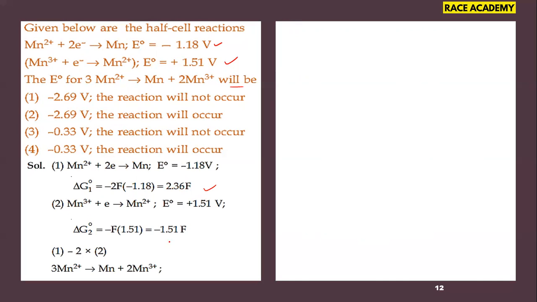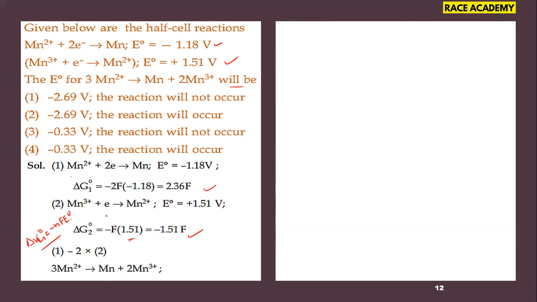In the same fashion, we calculate the second equation. Delta G0 is, as 1 mole of electrons is transferred, minus 1 into F into the E0 value given in the question, plus 1.51. Finally you get minus 1.51 Faradays. Here we have used delta G0 equals minus nFE0.